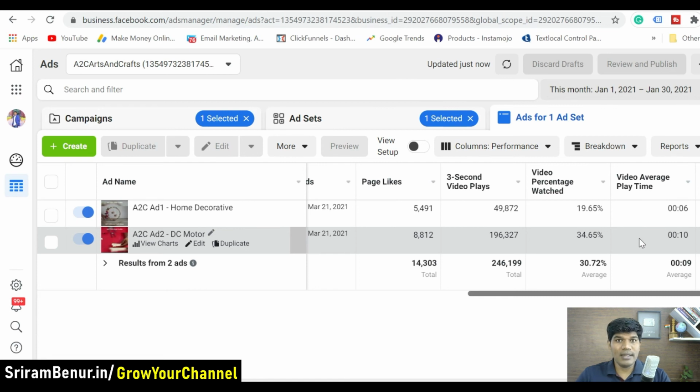So don't be in a hurry to change the ad drastically in the first 2-3 days or something like that. Give at least 4 to 5 days time to analyze it. And when you create a new ad, keep running this old ad also for some time and see how the new ad is doing. And if you feel the new ad is doing much better, then you can slowly start cutting down the expense on this and start increasing the cost on that. So that's how you try and improve your ads every time, so that you get much better results.